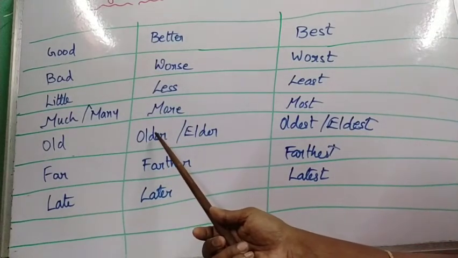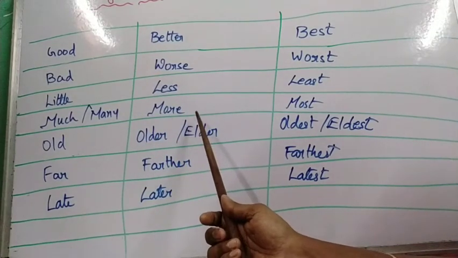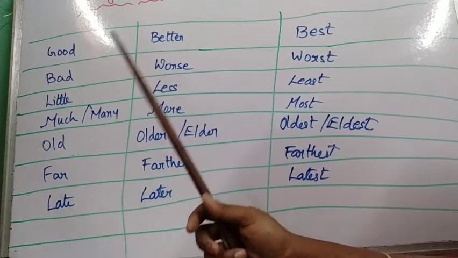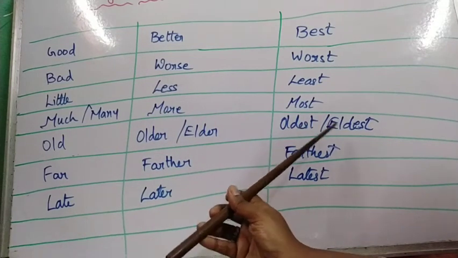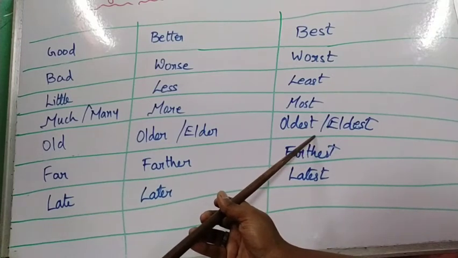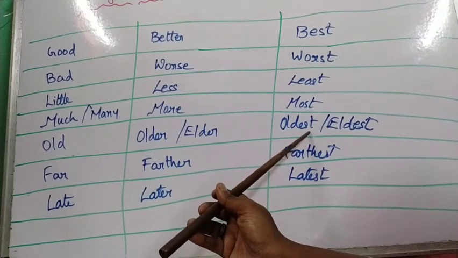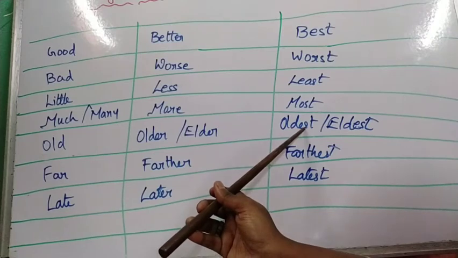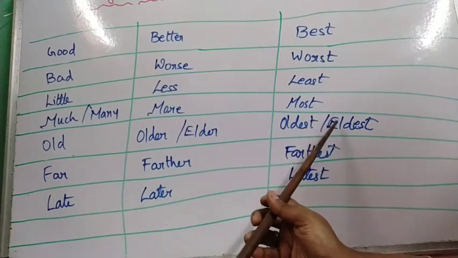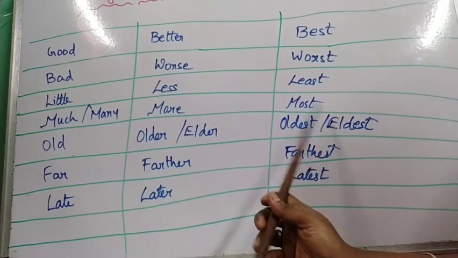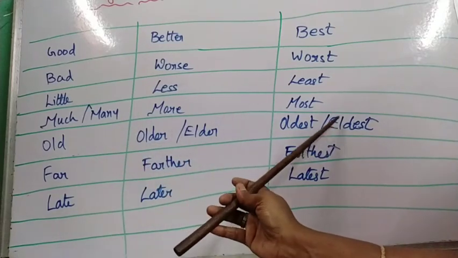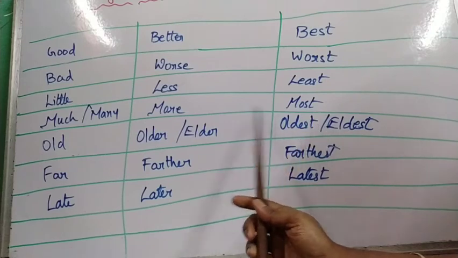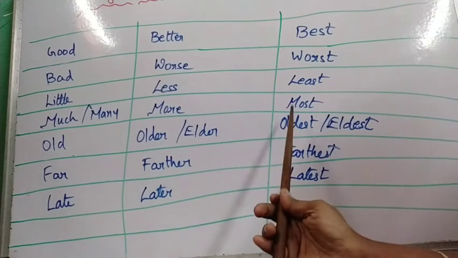When the comparison is between family members, like your brother, he is my elder brother, not older brother, right? He is the eldest of everyone in the family. So when the comparison is among the family members, then you write elder and eldest. But for things, you write older and oldest.